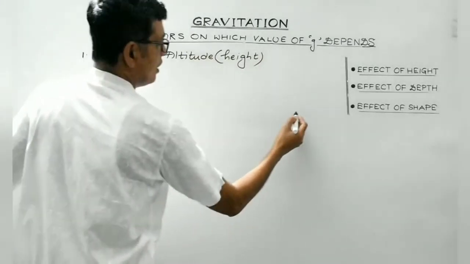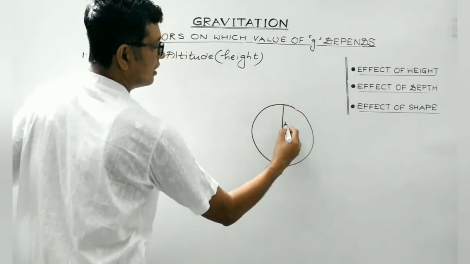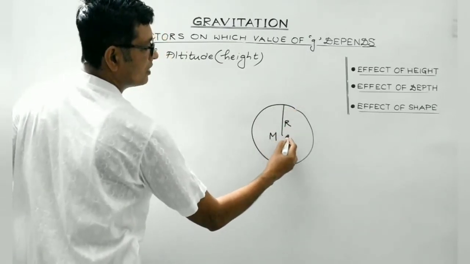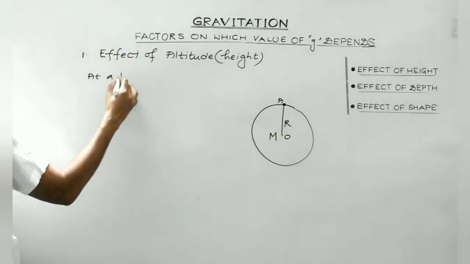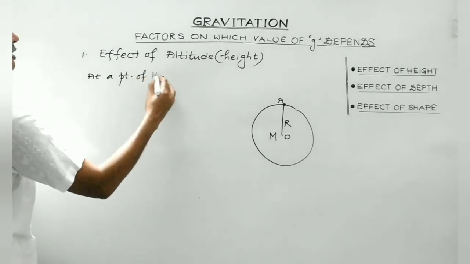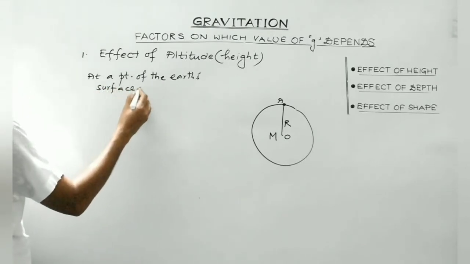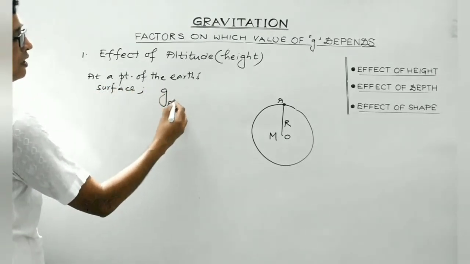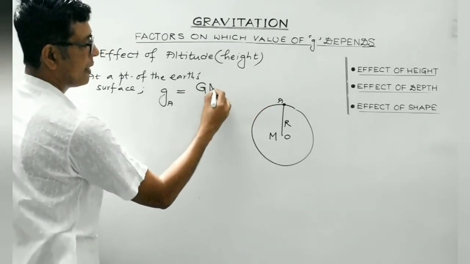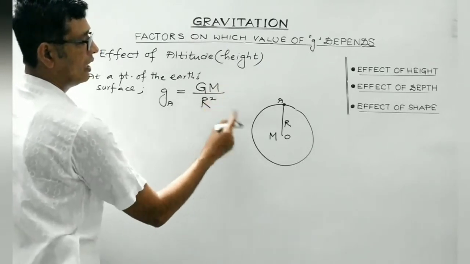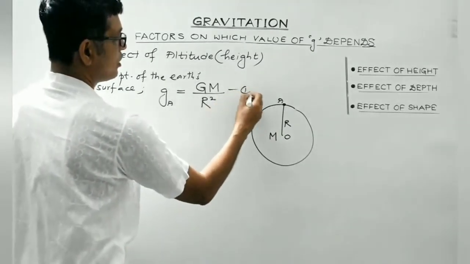Again, let's consider this to be the Earth. This is the center, radius r. Mass of the Earth is capital M. This is any point on the Earth's surface. At a point A on the Earth's surface, what is the value of small g? It's GM divided by r square, where r is the distance between the observation point and the center of the Earth, right? So put this as equation number 1.